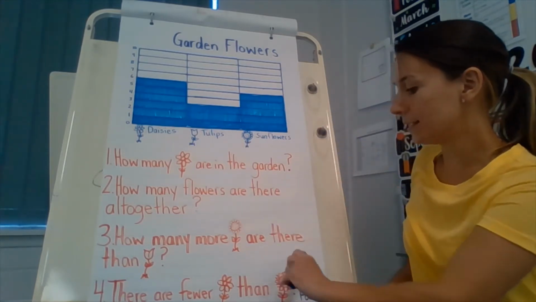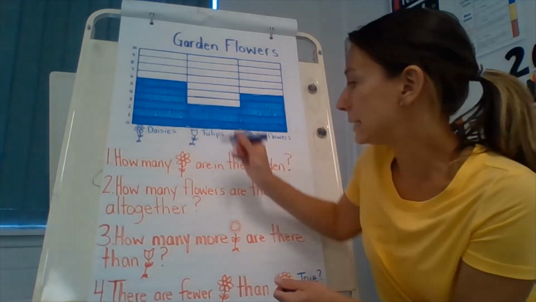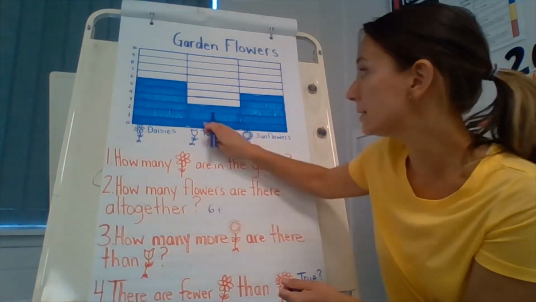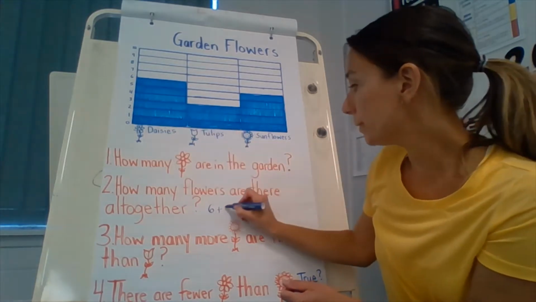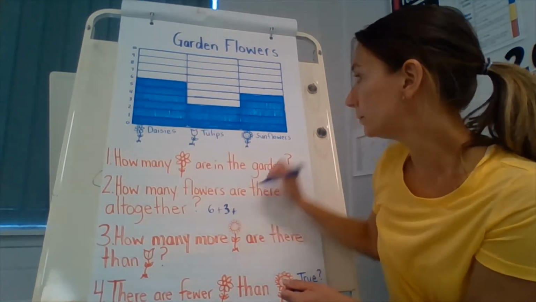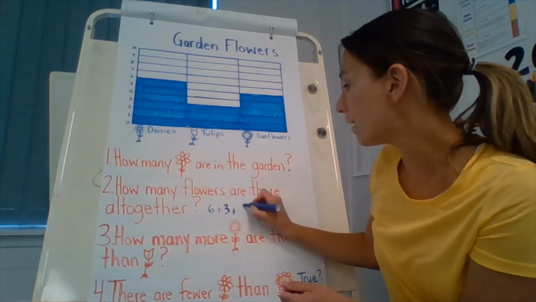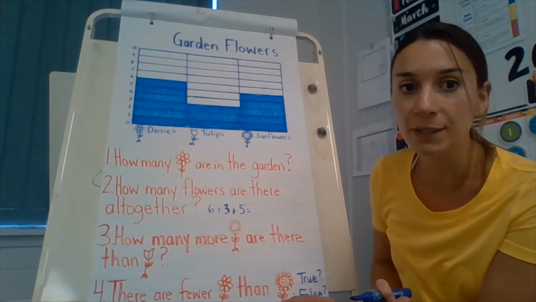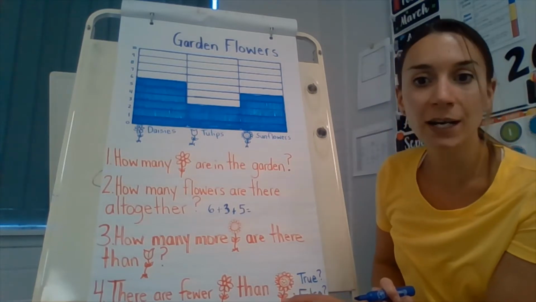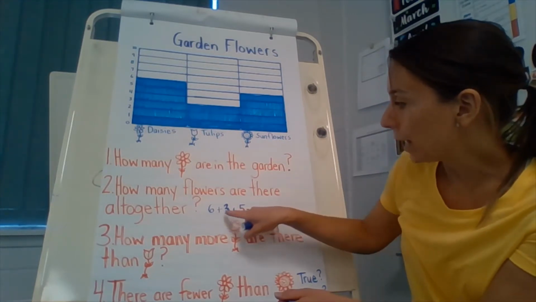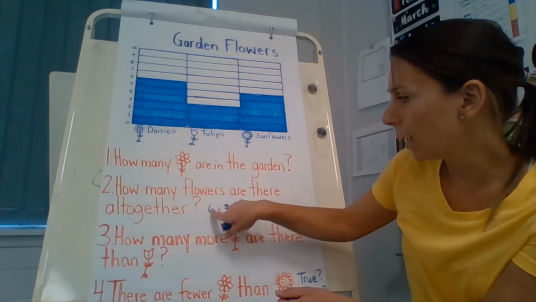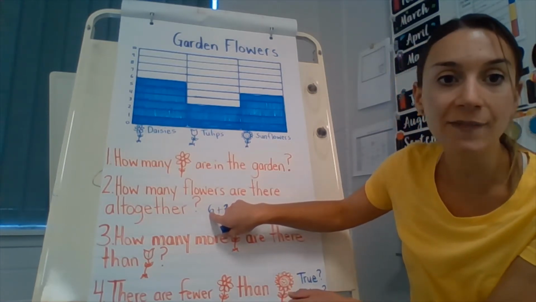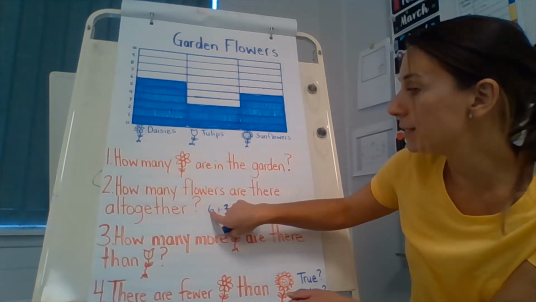Let me write that down. 6 plus, tulips are 3, plus 5. I'm not adding 2 numbers together. I'm adding 3 numbers together. Wow, what a tricky question. So let's break it down. I know 6 plus 5. I'm going to do that one first. I know 5 plus 5 is 10. 1 more is 11.